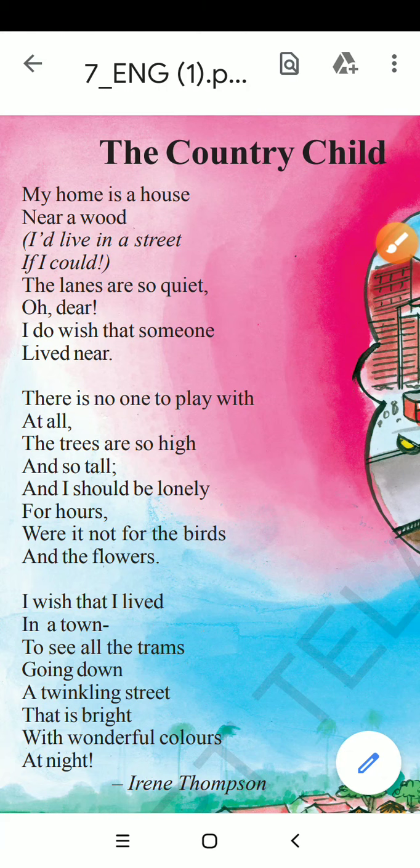In the previous video, we discussed the town child, which is written by Irene Thompson. This poem is in the 7th class, very first unit, B reading. Now we have to discuss the country child. The country child means the child who lives in a village. So here is the country child.